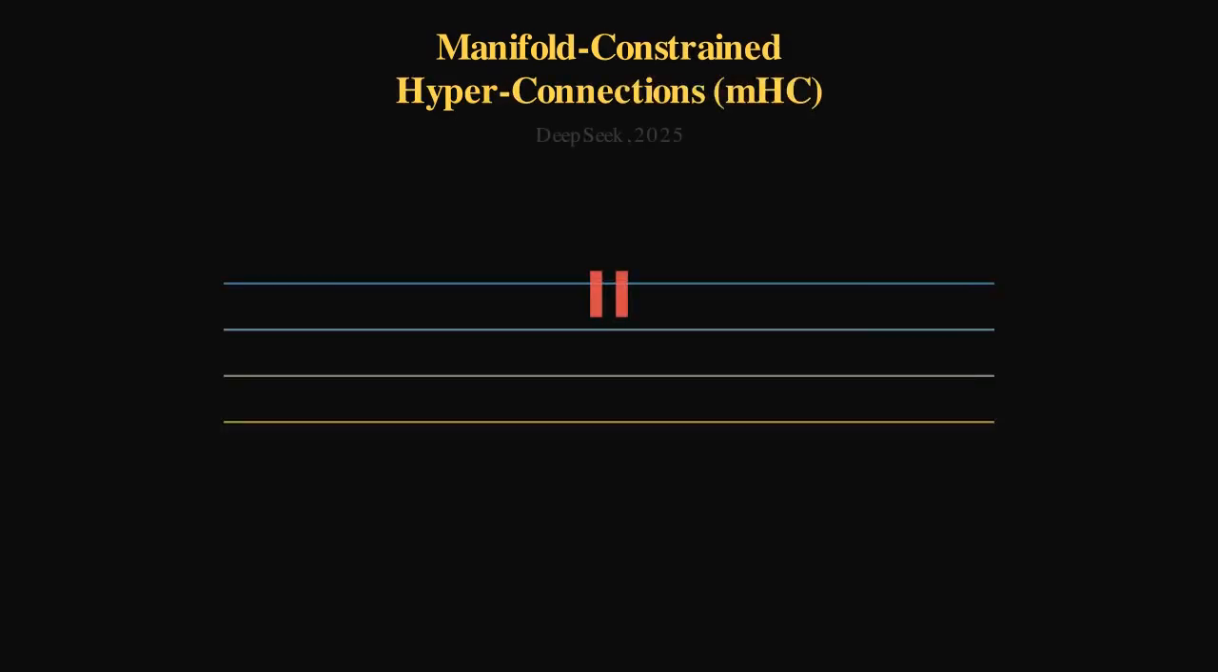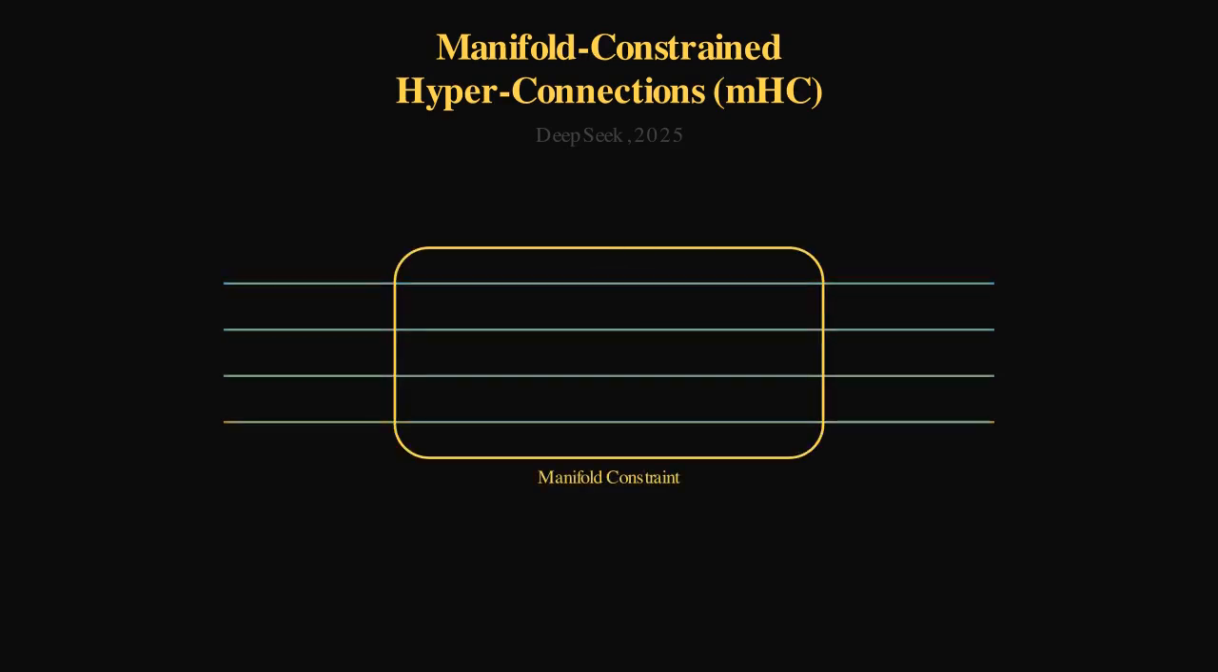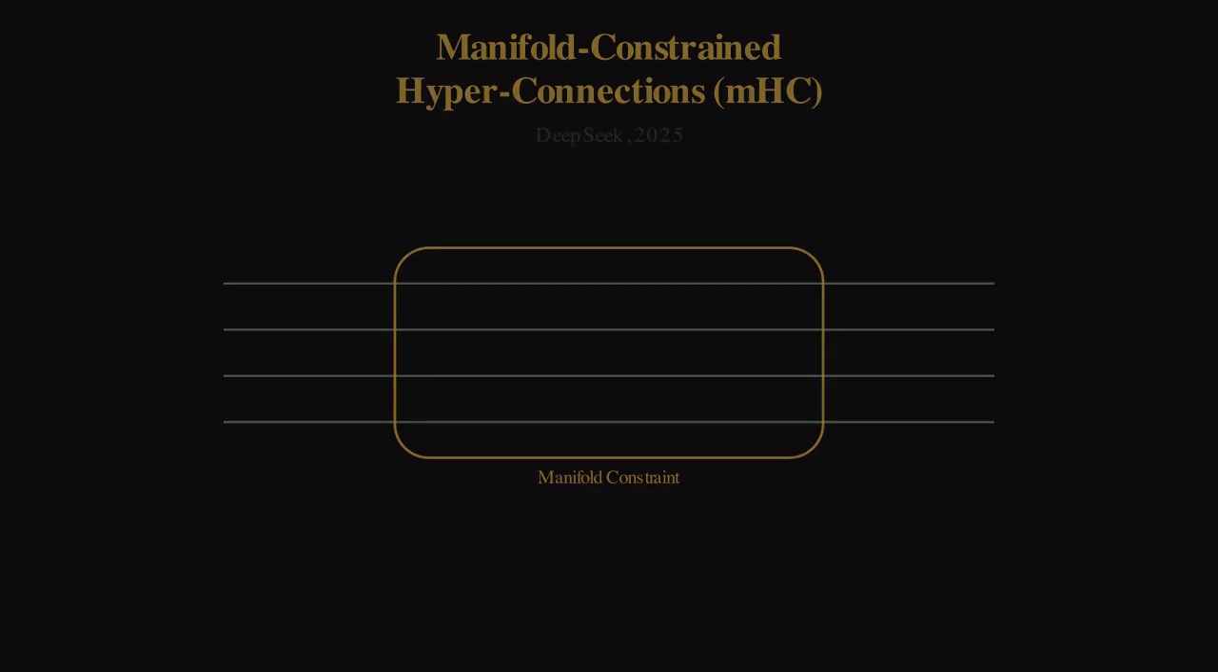This brings us to DeepSeek's paper, Manifold-Constrained Hyper-Connections, or mHC. The core insight here is profound, yet beautifully simple. We don't need to reduce the number of lanes to restore stability. We just need to put mathematical guardrails on how information mixes between them. We need to restore the identity property by projecting the mixing matrix onto a specific, well-behaved geometric space, a manifold.